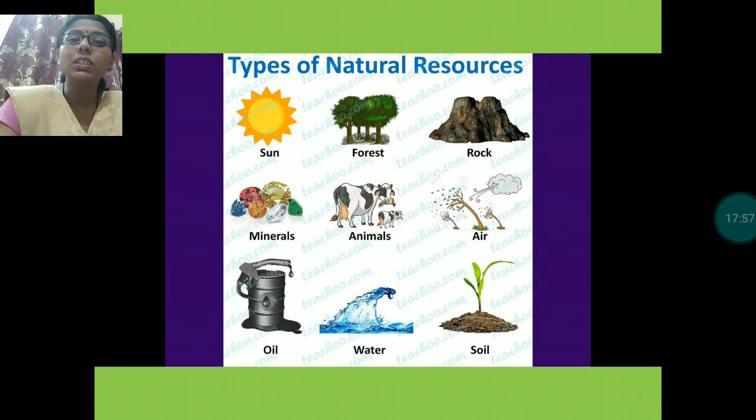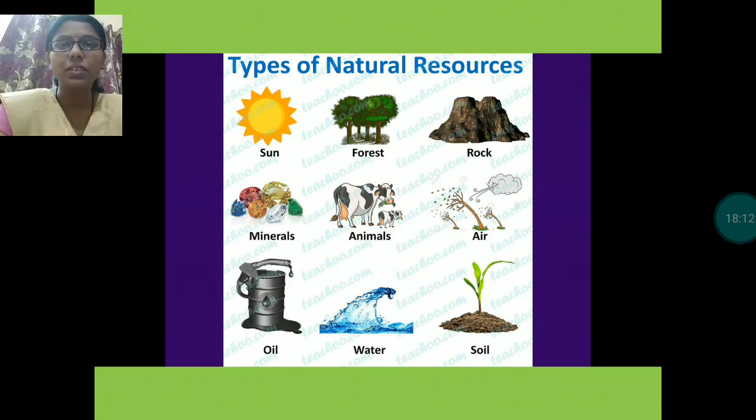What is human resources? People of a country or a place are known as its human resources, and these human resources are very necessary for the development of any country. For the development of any society, only human resources are responsible.